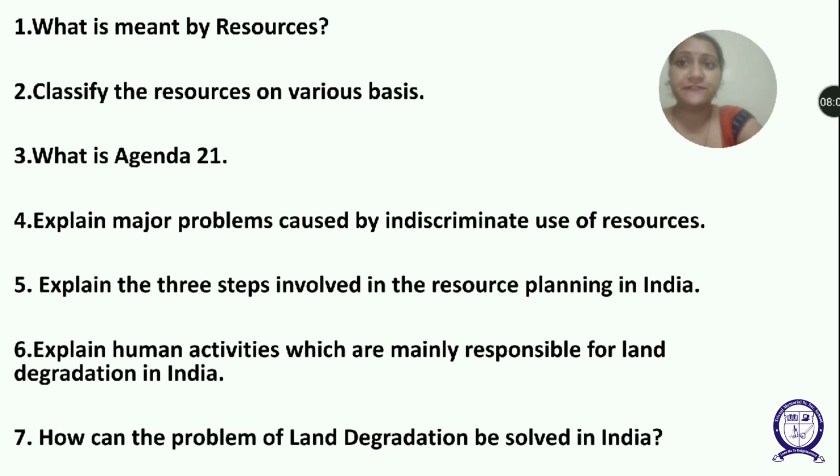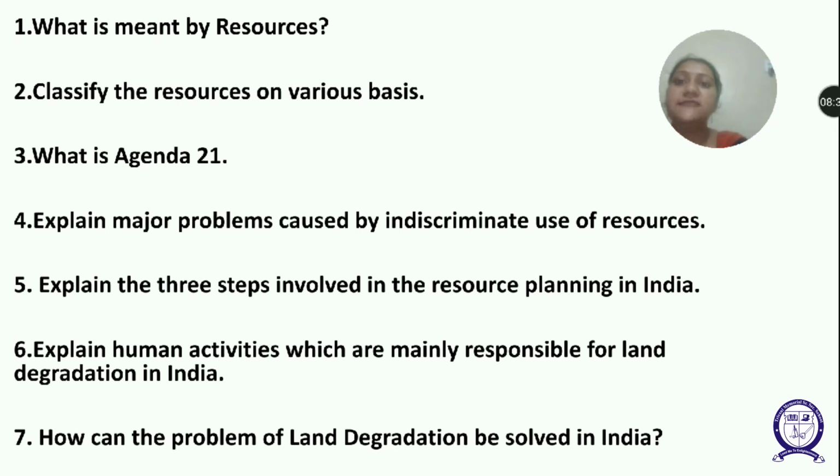And fifth, in the states of Punjab, Haryana and Western Uttar Pradesh, over irrigation is responsible for land degradation due to waterlogging, leading to increase in salinity and alkalinity in the soil. So these are the human activities which are mainly responsible for land degradation in India.